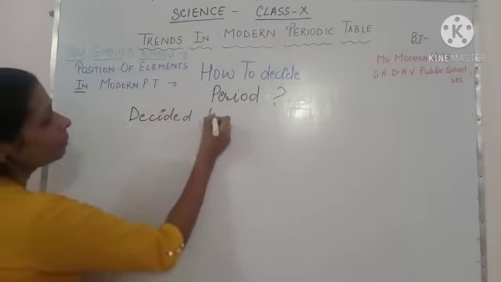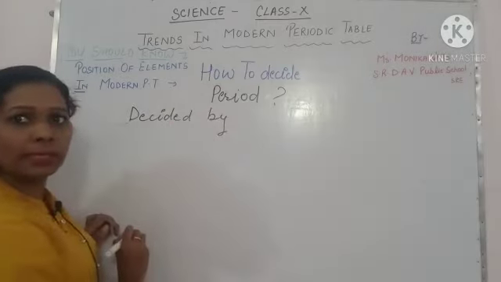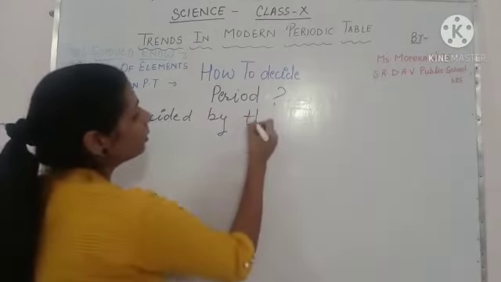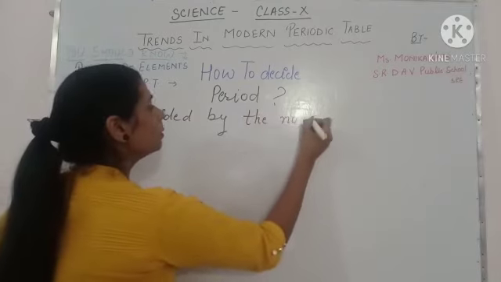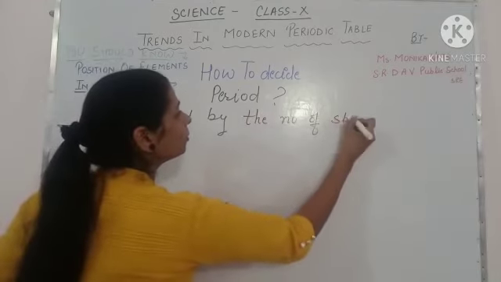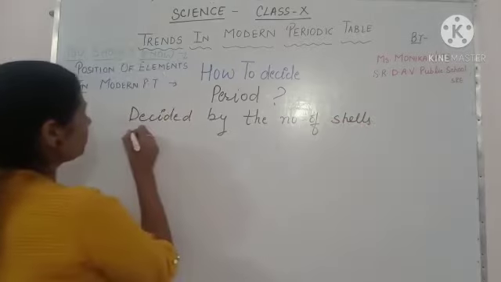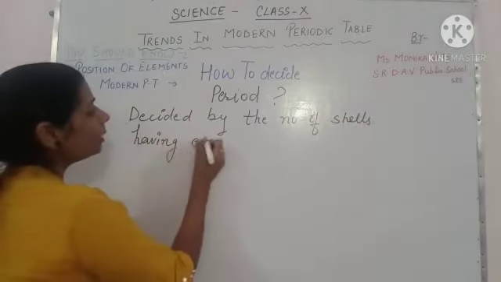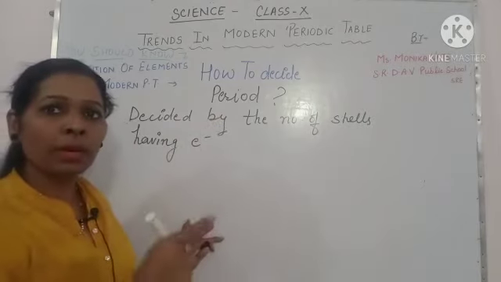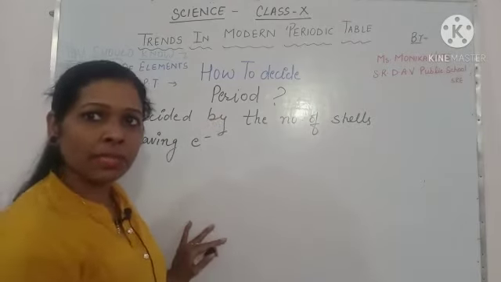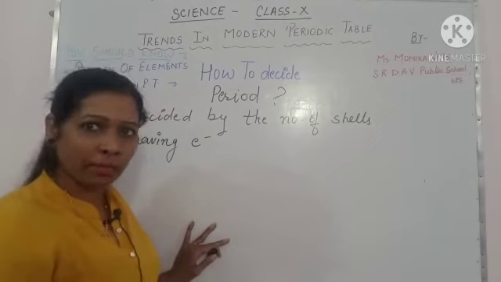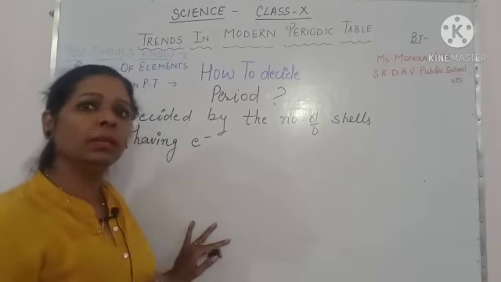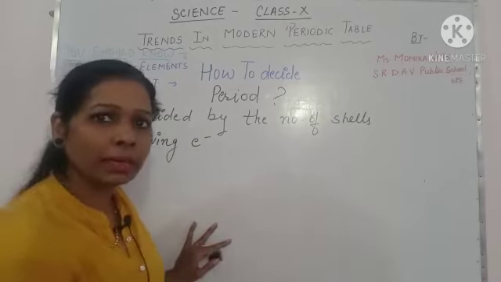Period is decided by the number of shells having electrons. Number of shells having electrons, that means how many shells have electrons, that will decide the period of that element.